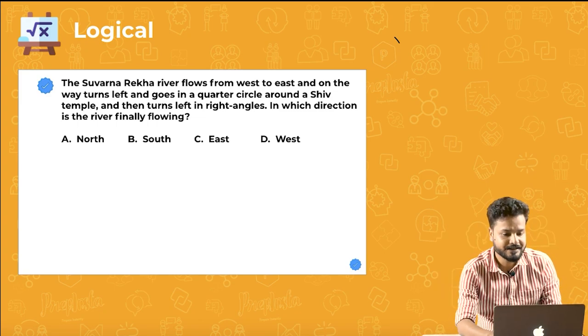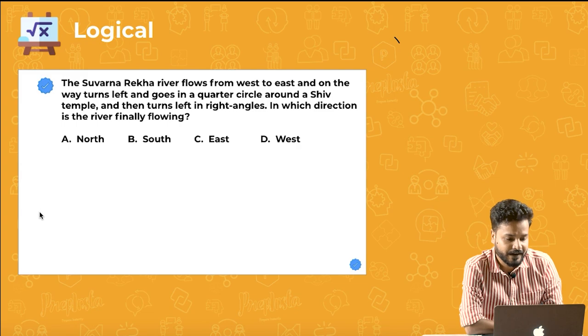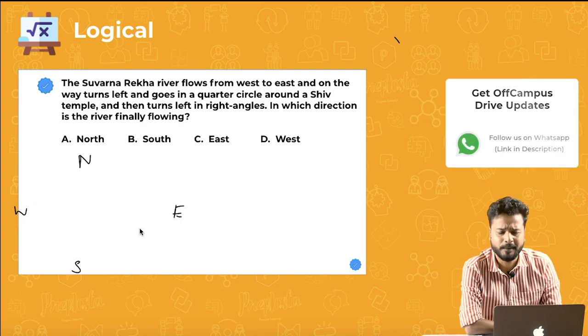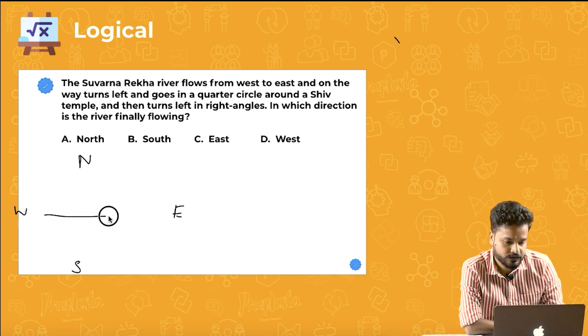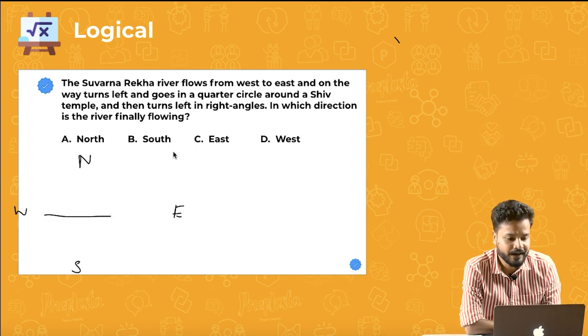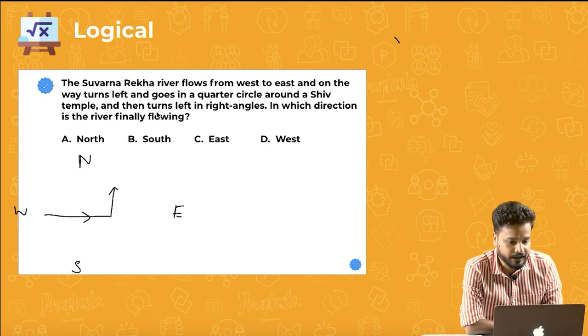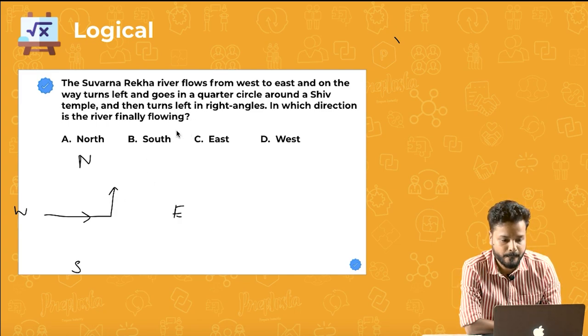Alright guys, so the question says, there's a river, right? Flowing from, so which are the directions? You call it north, south, east and west. That's how you plot it on a paper. It says the river is flowing from west to east. So it is flowing like this. On the way, it turns left. So this would be the left for the river because it is flowing from west to east. So left would be towards north. Left and turns left in right angle. So that we have done.